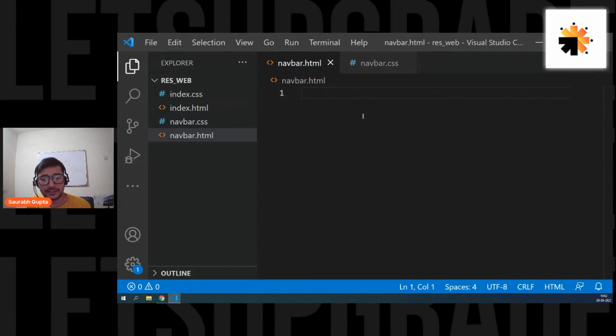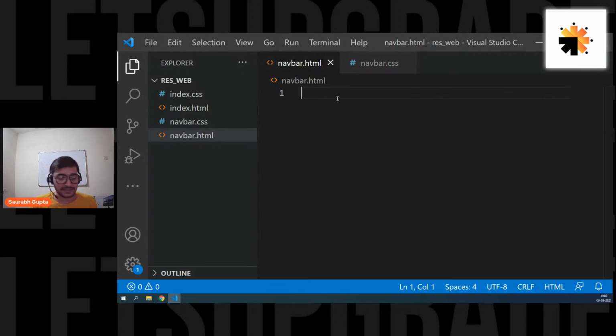How to align them horizontally center. Aditya is asking, I always struggle with flex wrap as they lead to some space on the right side. How to align them horizontally? See, Aditya, if you're using flex wrap, it's not a problem. It adjusts everything perfectly. You have to use justify content to align your elements horizontally in that case. So always use justify content properly. In that case, you can adjust your things horizontally if the flex direction is row.